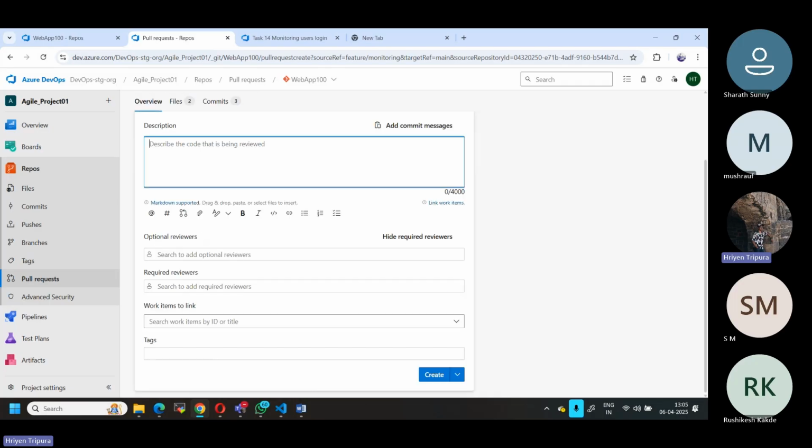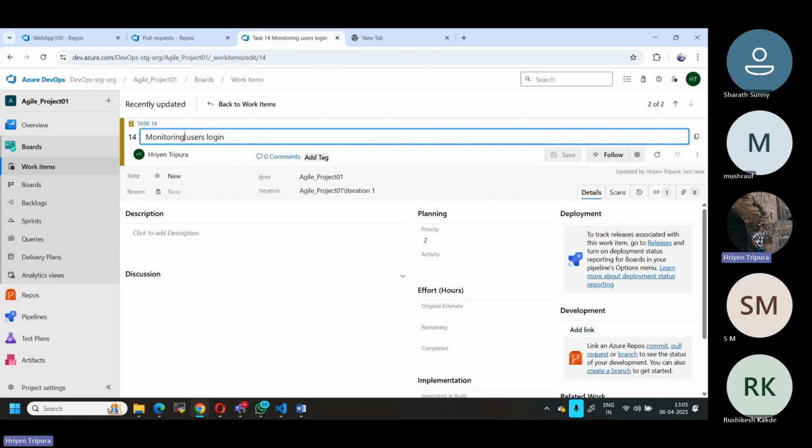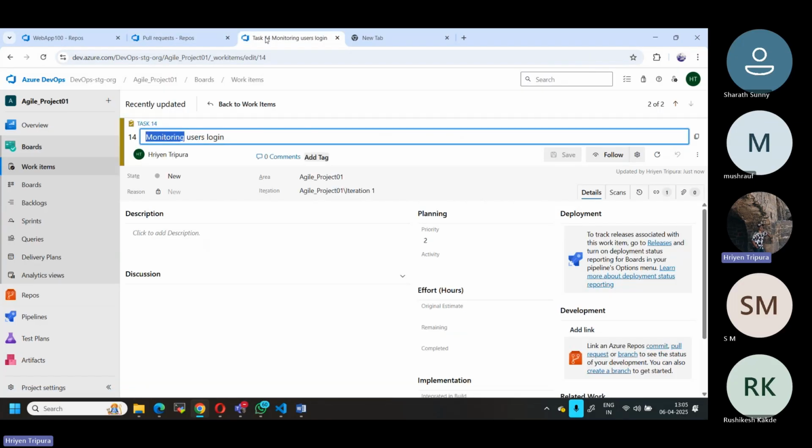Here is the thing. Now, if you see here, under the pull request option, there is an option for work item. While doing the pull request, I can also link one. In my case, if I type here just monitoring, or copy paste the full name, there is an option: Task number 14, monitoring user login. If you see here, it is showing the same thing. This is the task number.